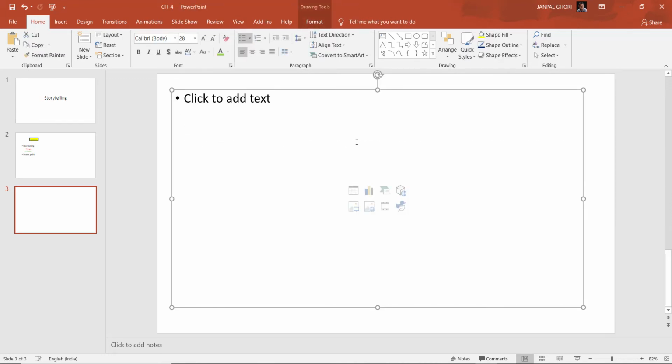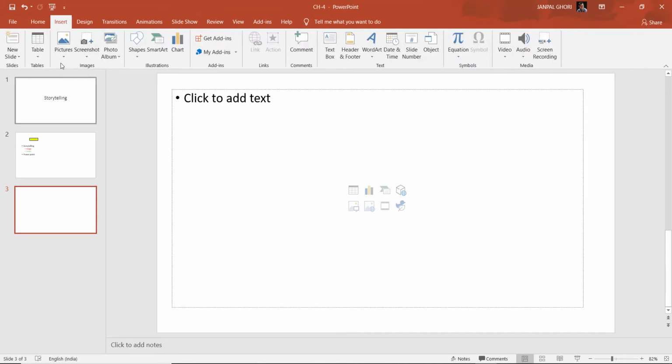What you need to do is add a photo. Suppose you need to add a photo or video. What will you do? You will go to the Insert tab. Once you go to the Insert tab, you see you have the option of pictures, and you can add a photo album. Here you can add audio.